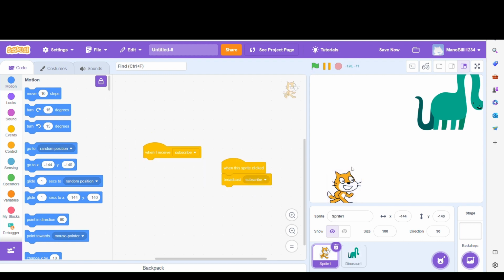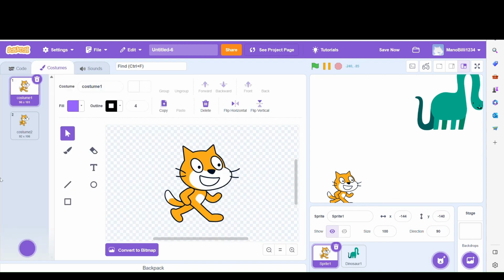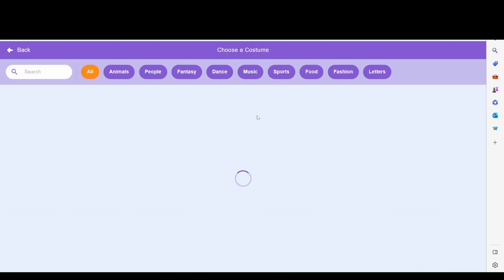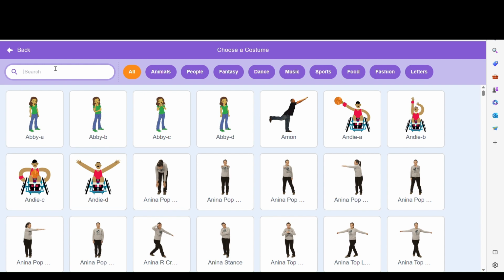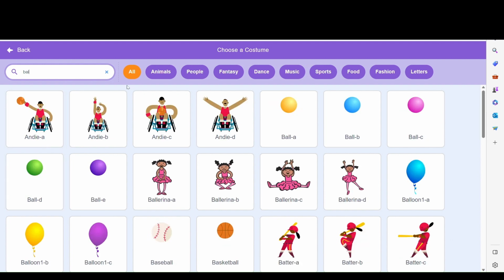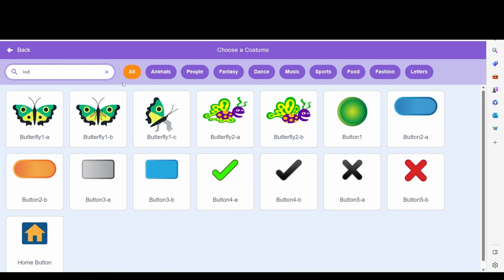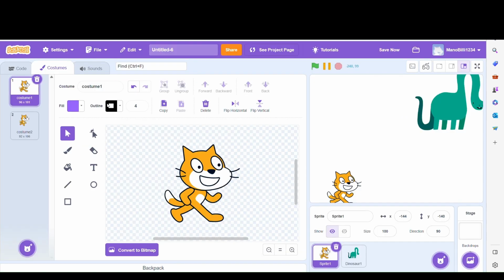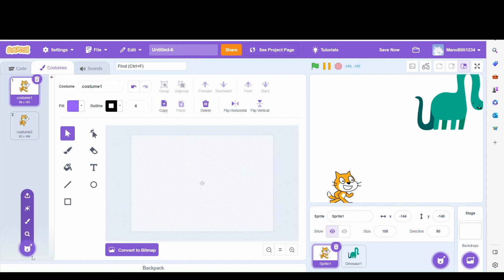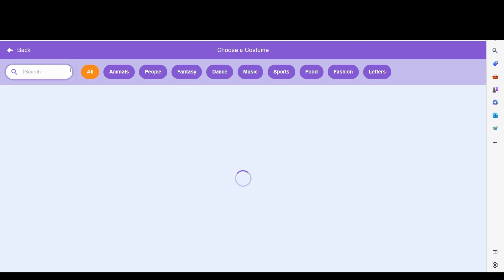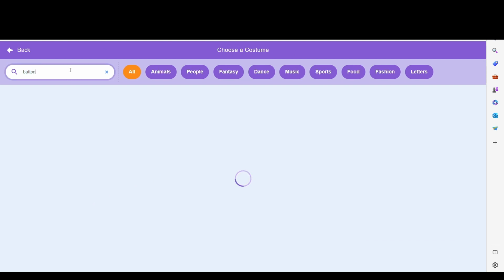So what will happen if I choose costumes, and I choose a costume named button, because that can demonstrate better. Why is it taking so long?